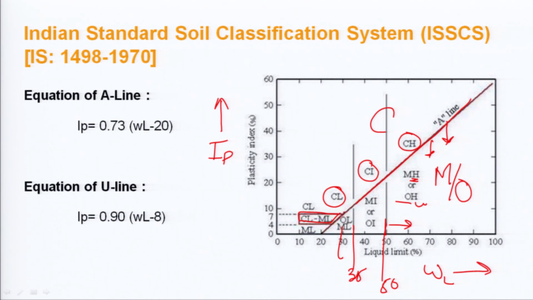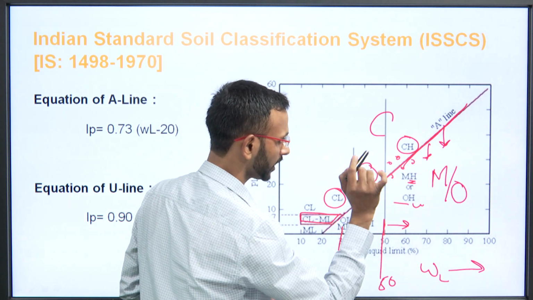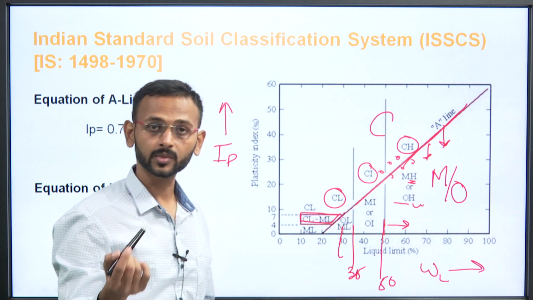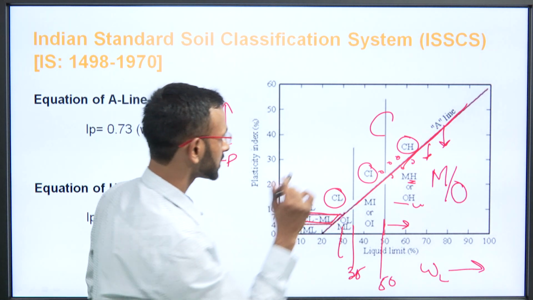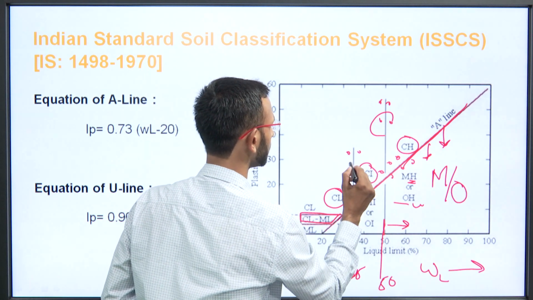One thing more we will be seeing here, that some cases can be just lying here or here, just across the A line, and some can be just here or just here.